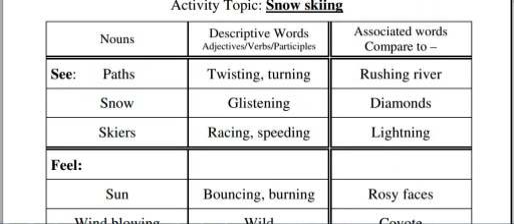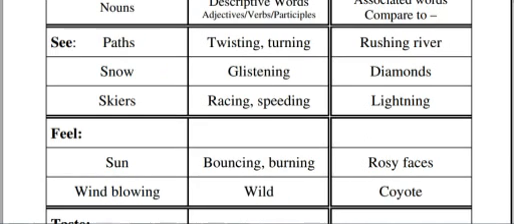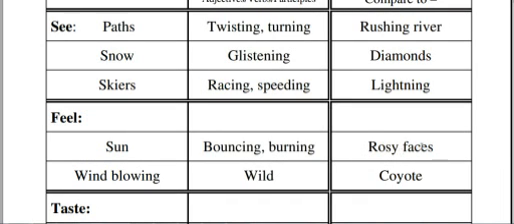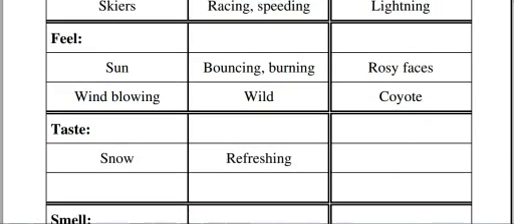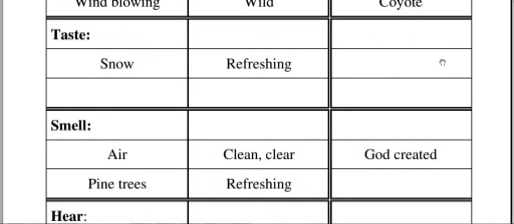Then she put some things on the other side, because remember, you have to have at least 2 similes. So she could compare it to a rushing river, diamonds, skiers like lightning, or just words that you could associate it with. Rosy faces because of the sun burning them. The wind blowing, she wanted to bring in coyotes with that. She couldn't really think of anything for snow, and that's fine. If you cannot think up something to compare it to with what you have over here for any of them, then it's okay if you don't put it. This is just to give you ideas.